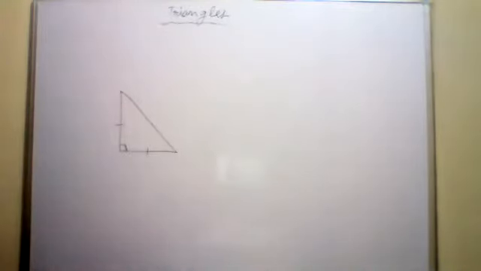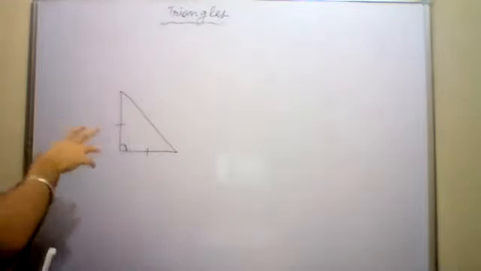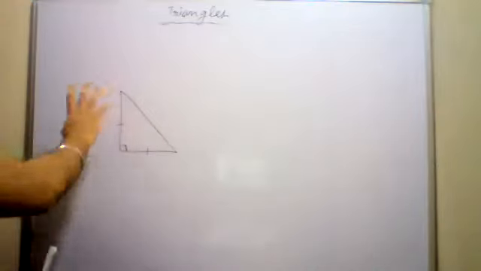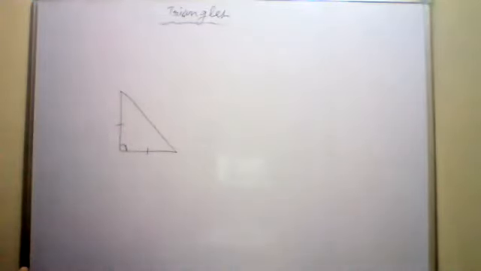So can an isosceles triangle be a right triangle? Yes, sir, we can have isosceles right triangles. The answer is yes.